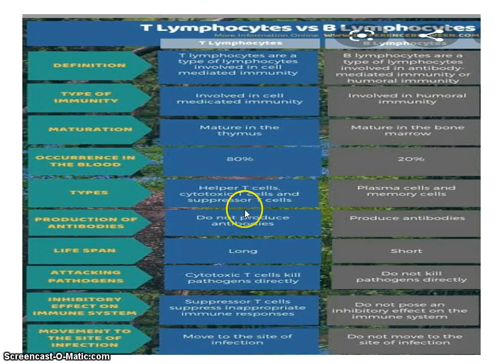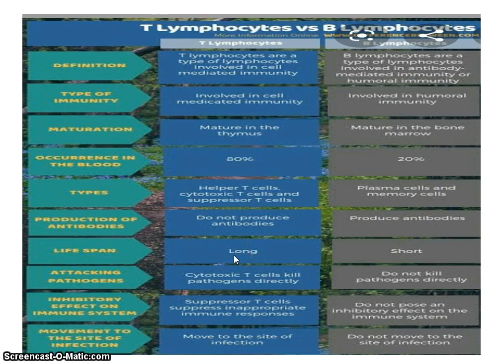Now as we have studied, T lymphocytes are involved in cell mediated immunity, so they directly attack the cell, they do not produce antibodies. But B lymphocytes do not directly interact with the pathogens or the cells, but they interact with the antigens by producing antibodies.